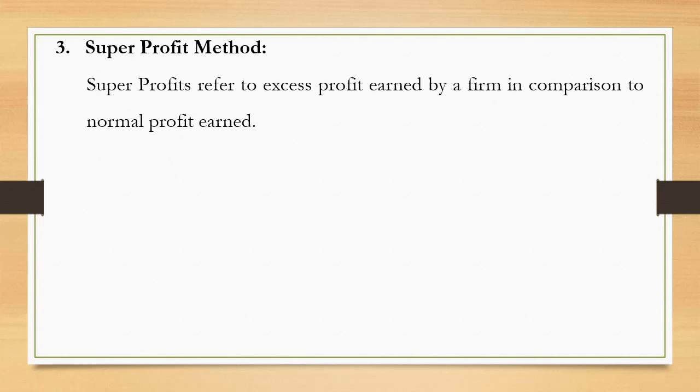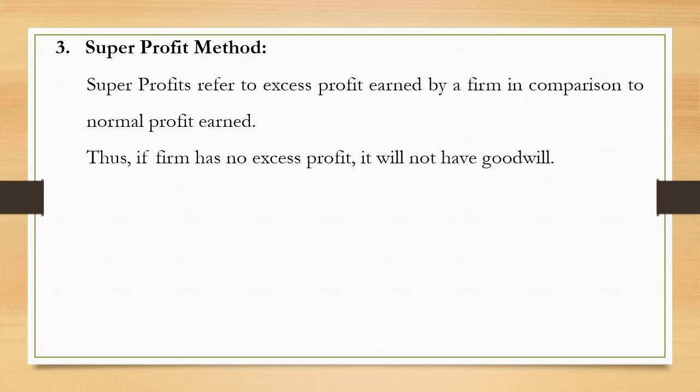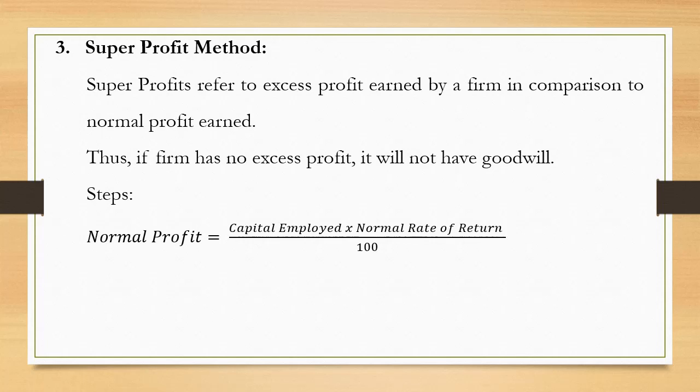Super profit refers to excess profit earned by a firm in comparison to normal profit earned. Thus, if firm has no excess profit, it will not have goodwill. Normal profit is equal to capital employed into the normal rate of return upon 100.